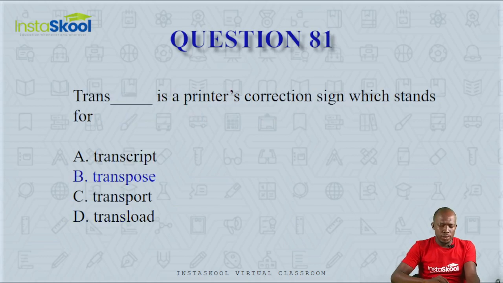Question number 81. Trans in a printer's correction sign, which stands for dash. When a printer brings the trans sign, what does it mean? Does it mean transcript, transpose, transport, or transload? Trans in printers is used to indicate transpose, and what this means is that it prints in reverse order. So you switch it from rows to column. That's transpose. So the correct answer here is option B, transpose.